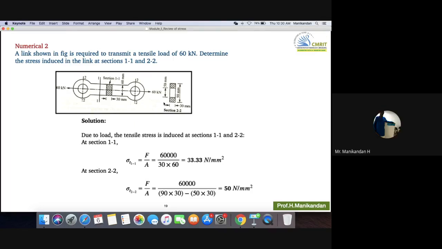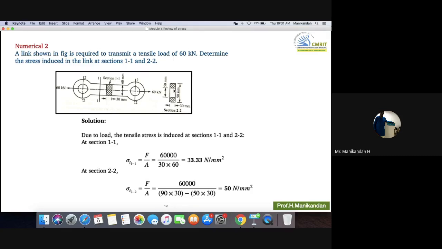Yes, sir. Now, at section 2, the material is present only at the shaded portion, right? So the area will be, thickness is the same, that is the width B is the same. Only the h is varying, right? So it will be 90 into 30 minus 50 into 30.